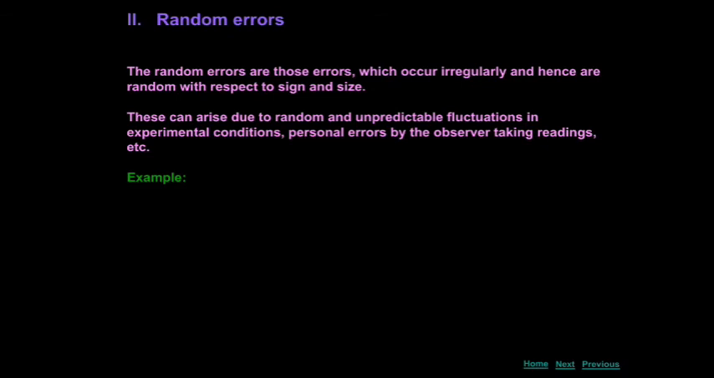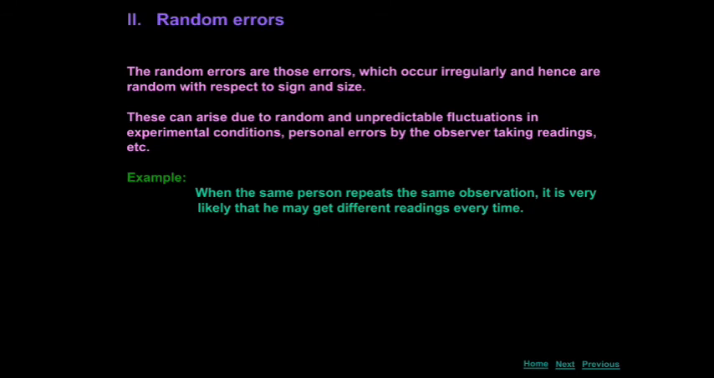Okay, see the screen. These can arise due to random and unpredictable fluctuations in experimental conditions, personal errors by the observer taking readings, etc. Okay, this is what we call random error. Okay, see the example.